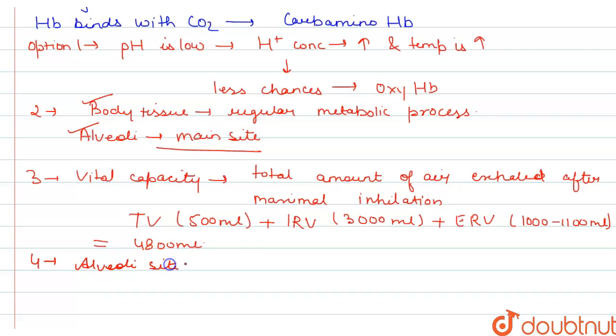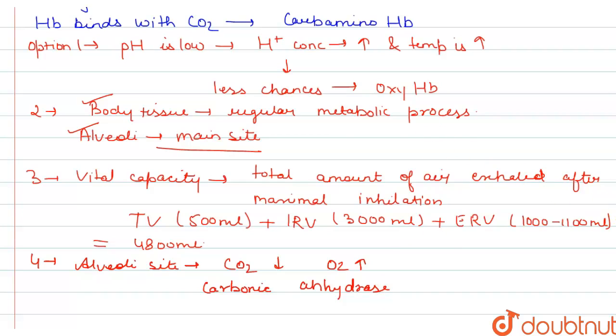With the help of an enzyme, that is carbonic anhydrase, it gets converted into CO2 and H2O. So CO2 goes out, so we can eliminate it from our body, correct?